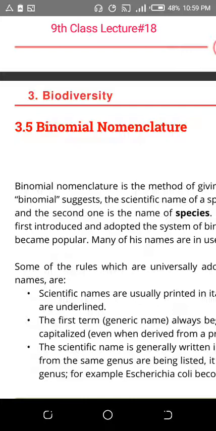For example, I told you PCO judge, which was very famous in Pakistan. P means phylum, C means class, and O means order, then comes the family, then the genus, meaning FG, federal government. You can use this to remember. F means family, G means genus, and then the species.